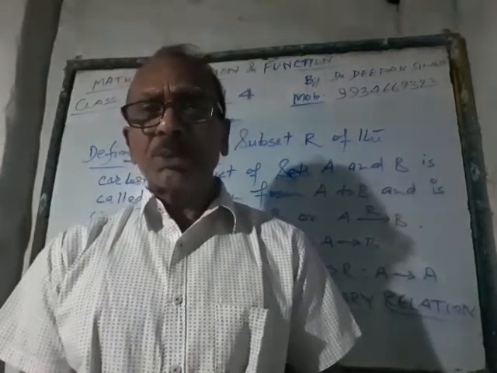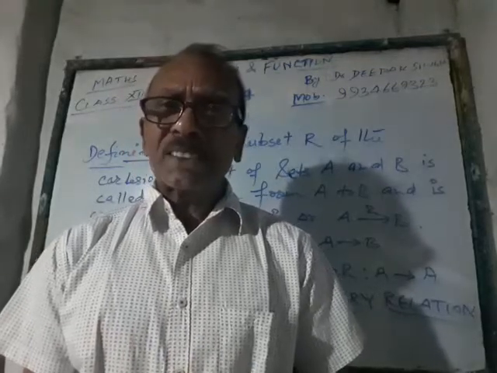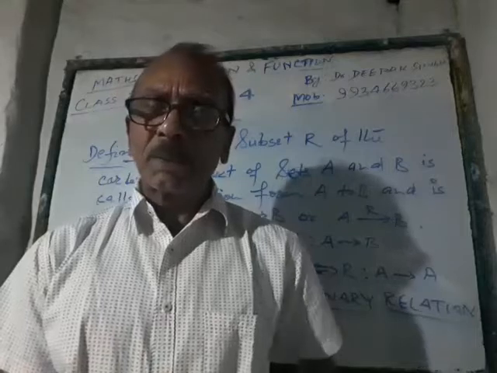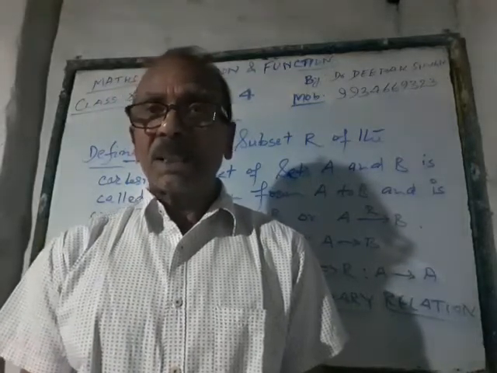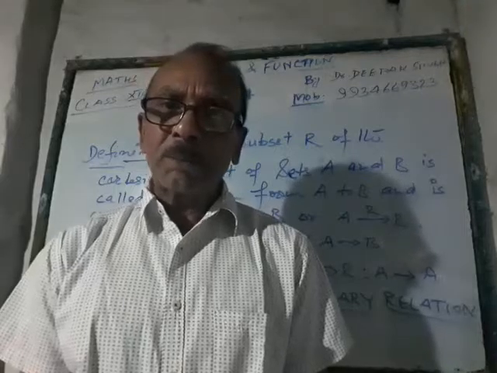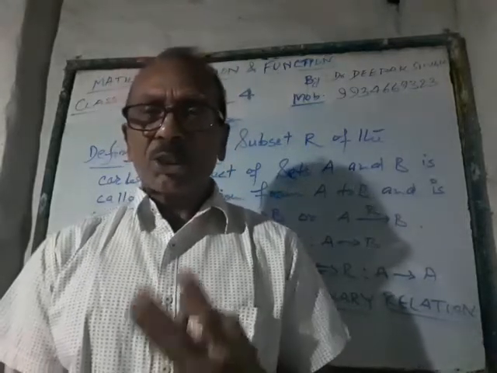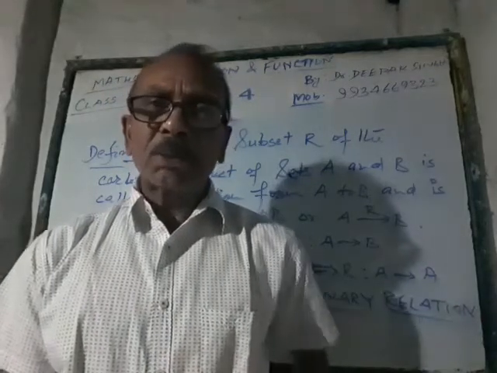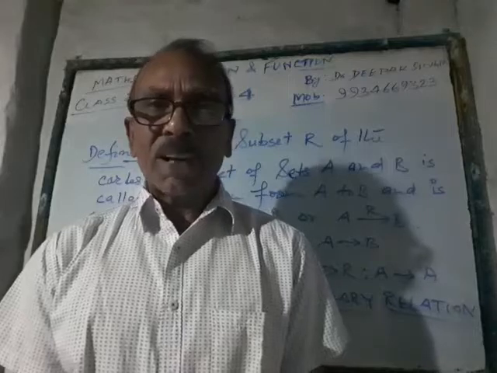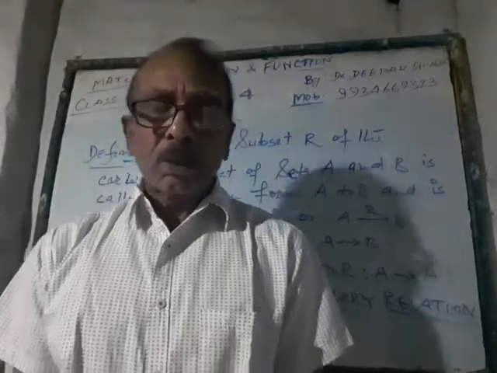When we take any two numbers, say A and B, would you mind saying the relationship between A and B? Yes, you can. A may be equal to B, or A may be less than B, or A may be greater than B. These three relations always come to your mind whenever we talk about two real numbers. In fact, this is also called the trichotomy law.